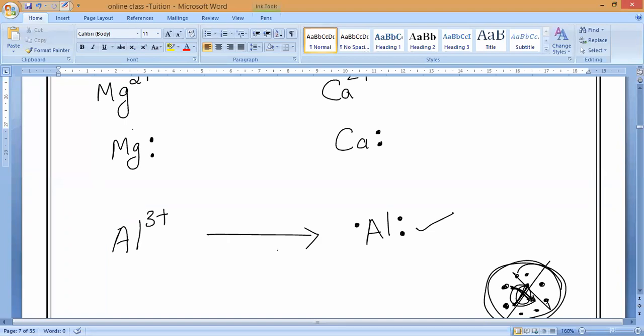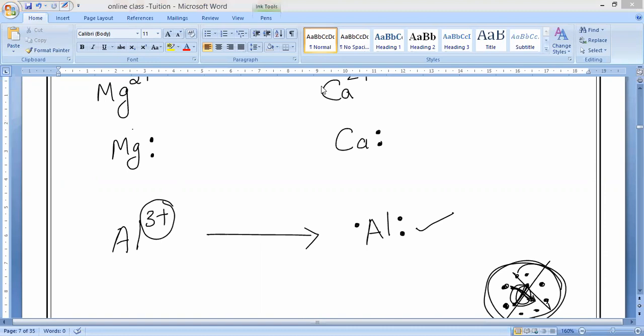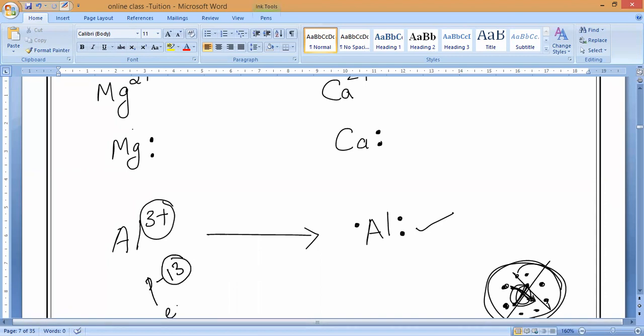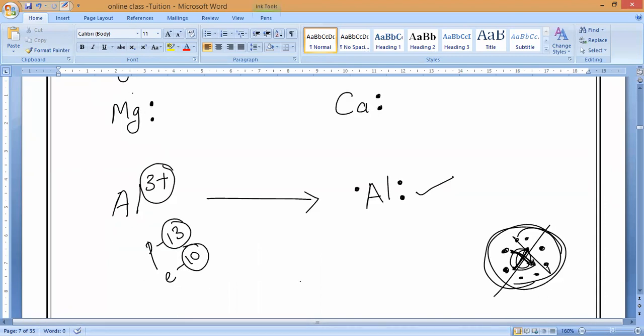Now, I will ask you one question. Al3+ means, an MCQ question will come. How many protons and how many electrons? Anybody can say? Sir, two dots? Maximum 2 dots only we can keep for one side. Okay. So Al3+ means how many protons and how many electrons, guys? Anybody? 13 protons and 10 electrons, sir. Very good. That's all.